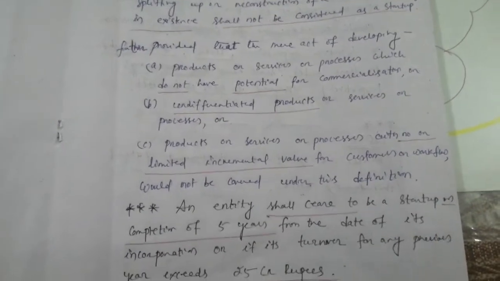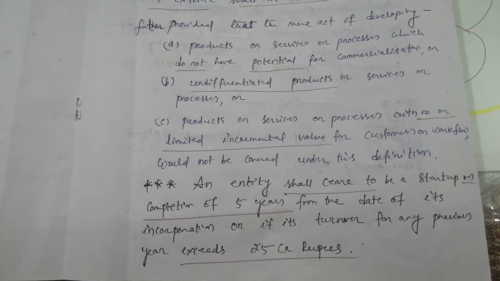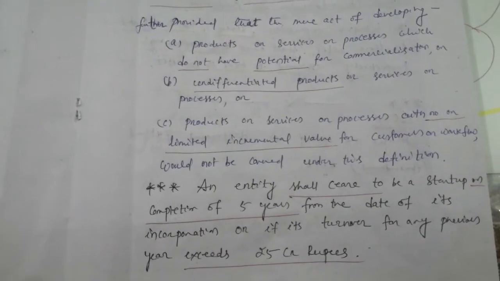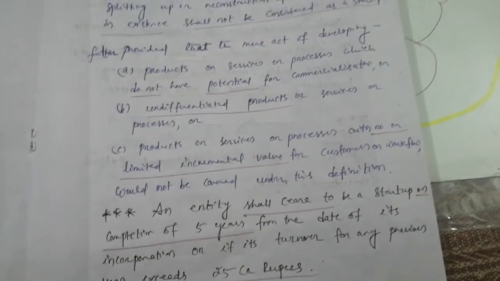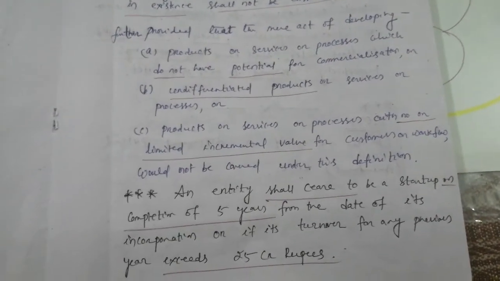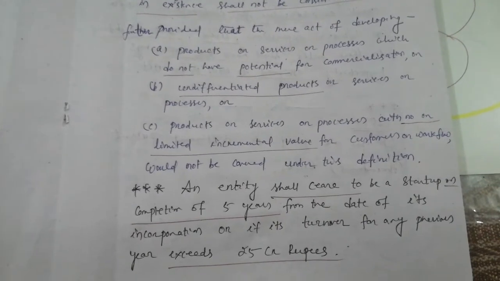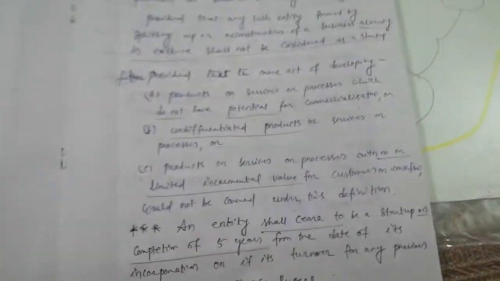An entity shall cease to be a startup on completion of 5 years from the date of its incorporation, or if its turnover for any previous year exceeds 25 crore rupees.